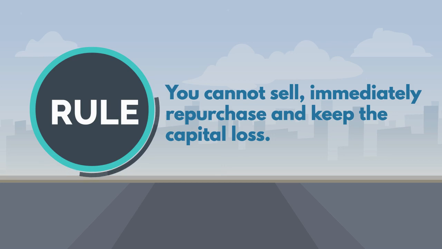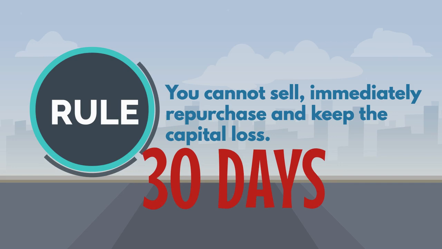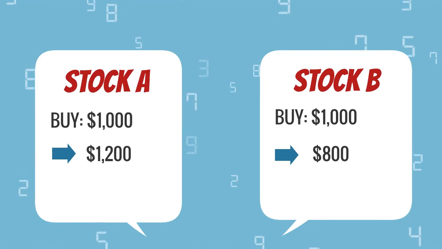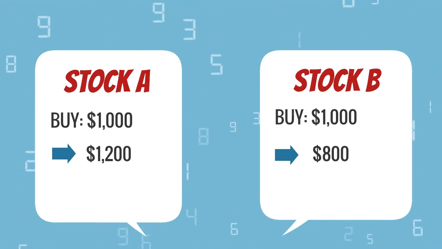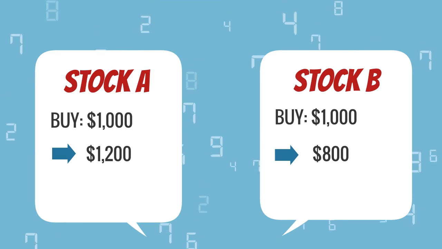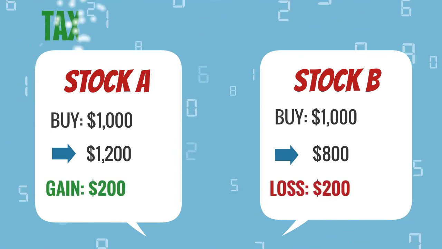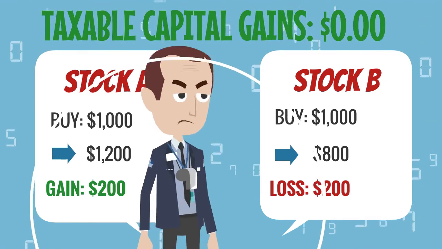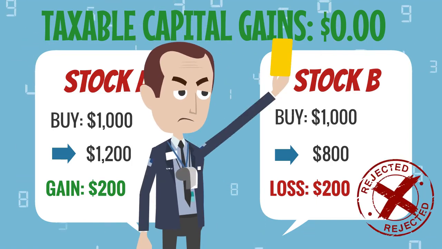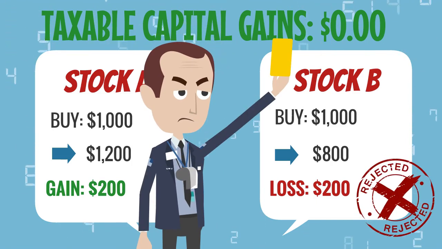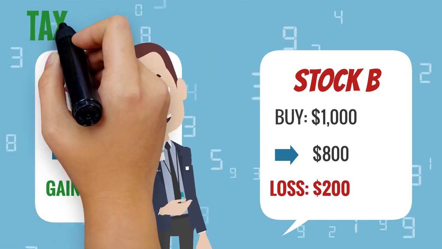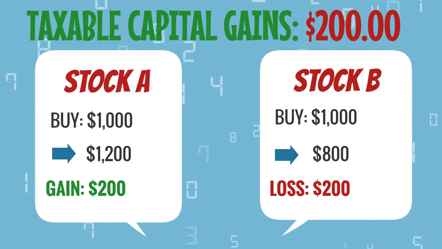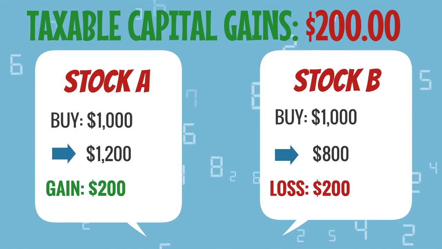In Canada, the investor has to wait 30 days to repurchase the stock in their portfolio, or a superficial loss adjustment will take place. Looking at our previous example again, had you bought and sold your two positions at $1,200 and $800, you would have an offsetting capital gain and loss. However, if you decided to repurchase the exact same stock within the 30 days, CRA would deem that to be offside and issue a superficial loss adjustment against that repurchased stock. This means that your capital loss would be denied and your adjusted cost base will be adjusted on your new purchase.